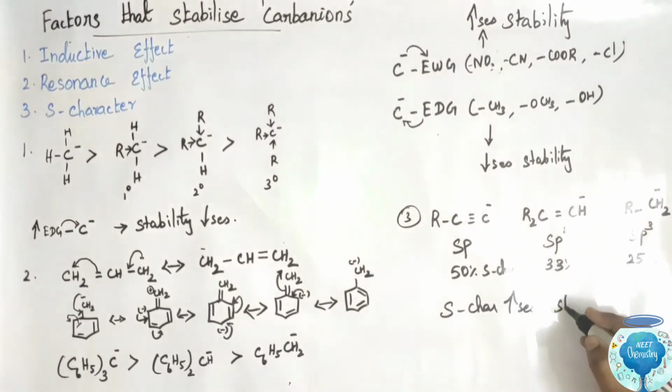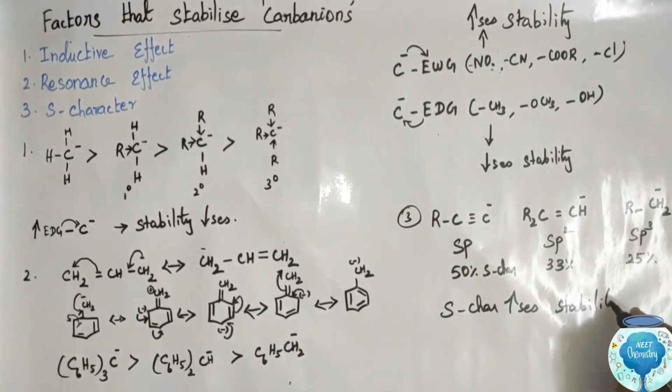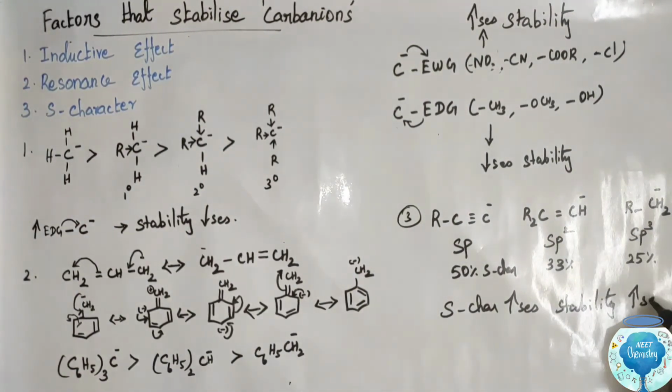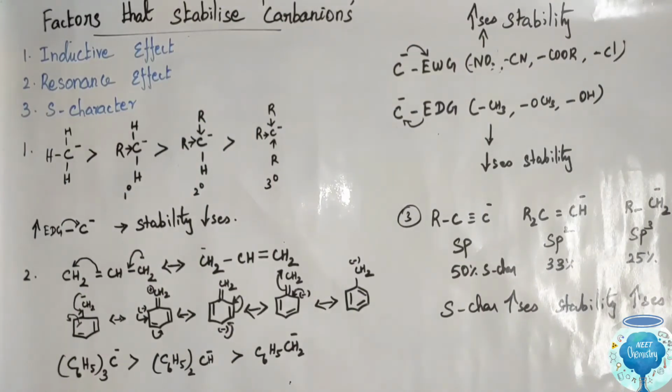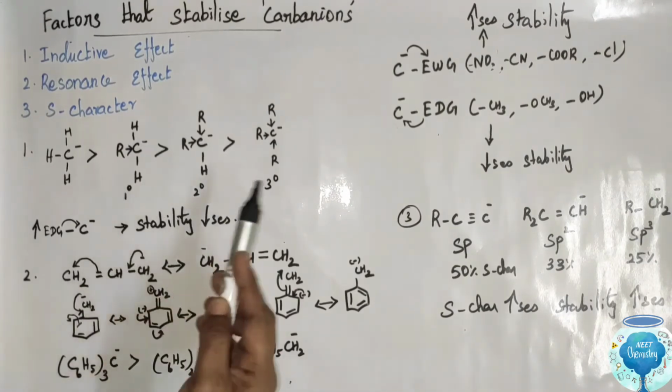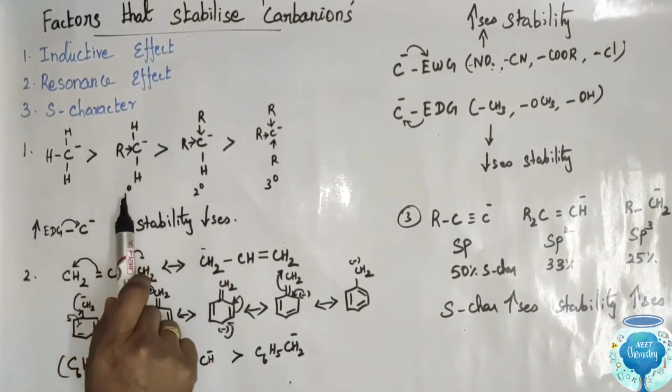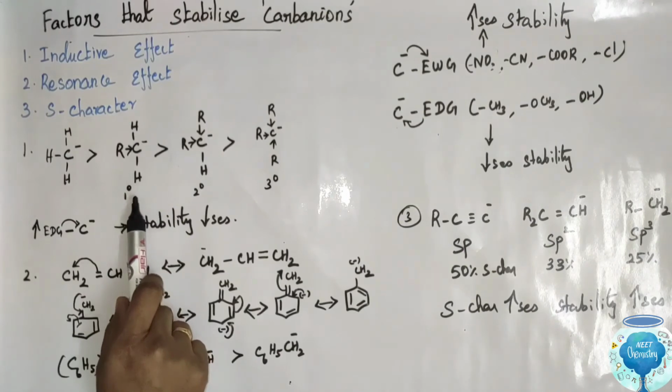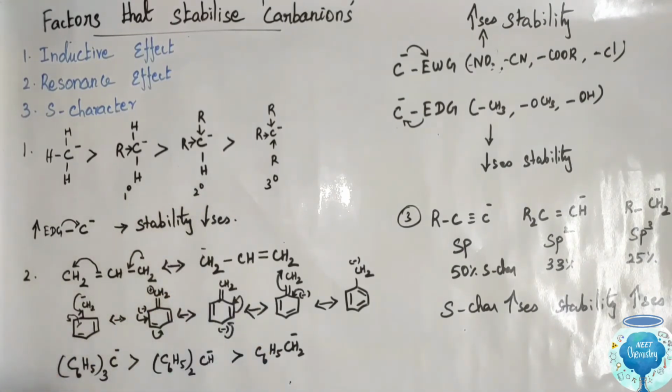As the S character increases, stability increases. Stability increases with an increase in the S character of the carbon carrying the negative charge. So the carbanion is more stable; the primary carbanion is more stable than secondary, than tertiary.